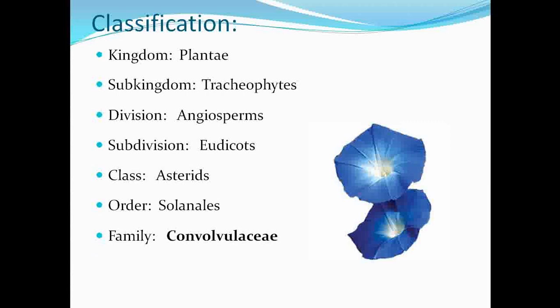So this family belongs to kingdom Plantae because they are chlorophyll bearing plants. It belongs to subkingdom Tracheophytes because the vascular system is well developed in this family. It belongs to division Angiosperms because they show presence of double fertilization, and the ovules are enclosed in the ovary wall. Then this family belongs to subdivision Eudicots.